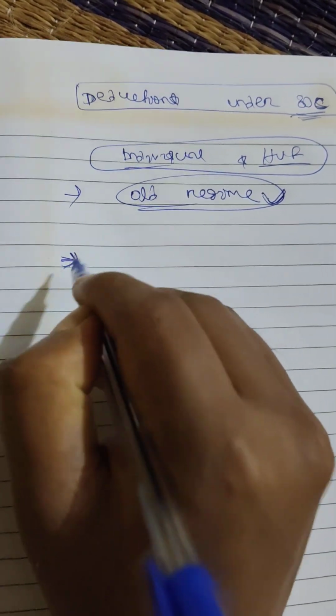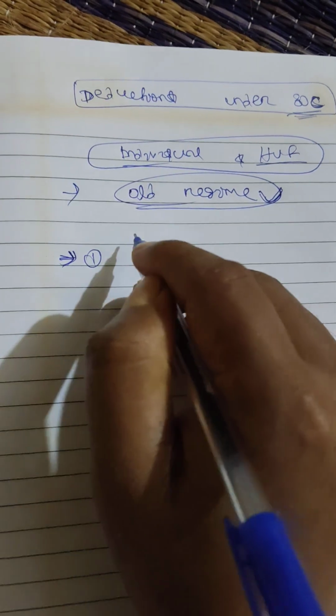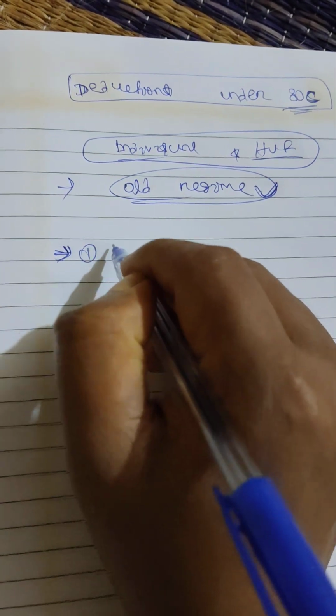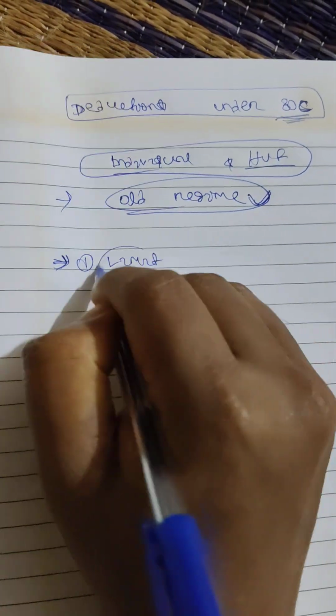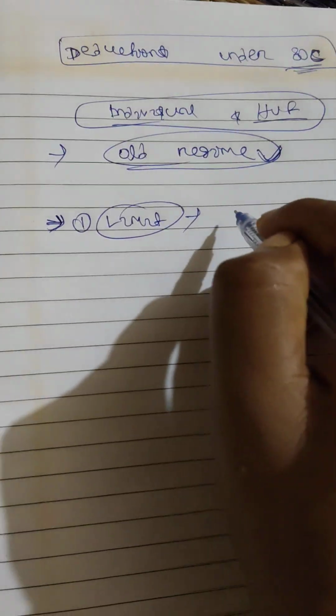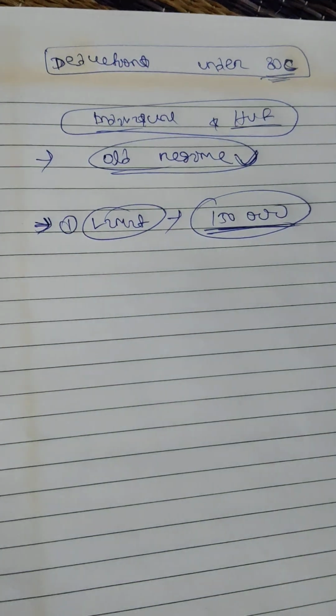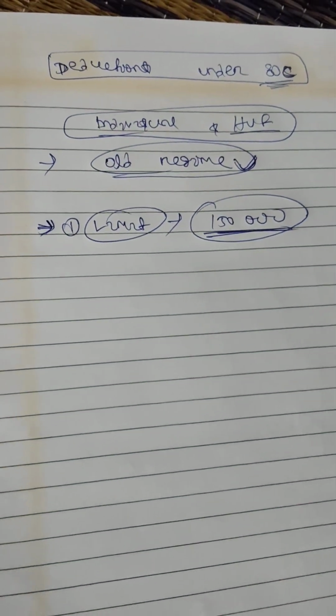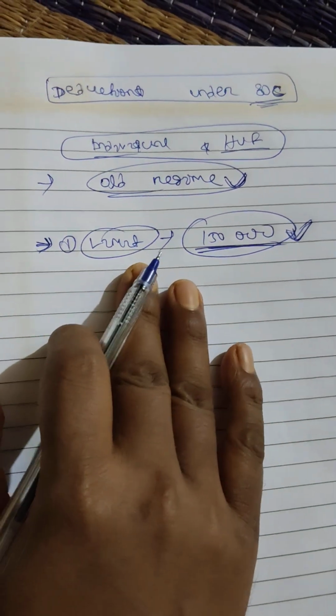First we will discuss the limit. What is the limit for the income tax? The deduction is 1,50,000. Up to 1,50,000 we can make the investments and have a deduction.